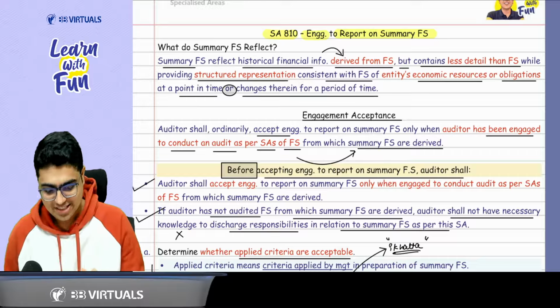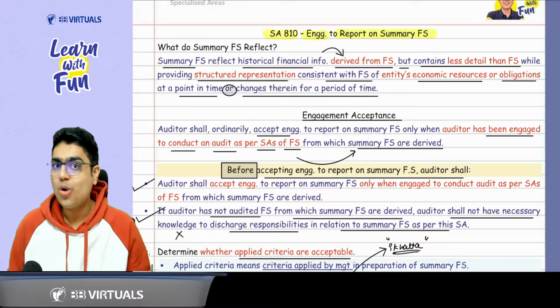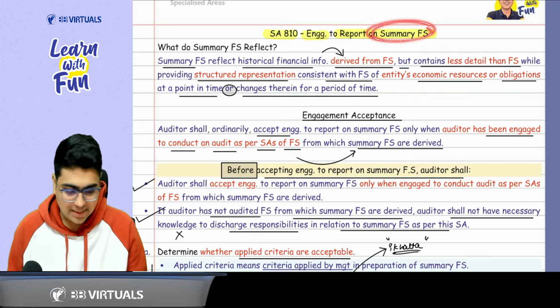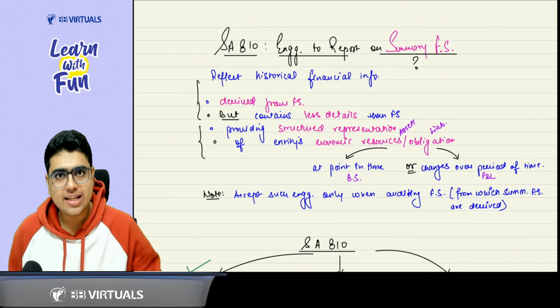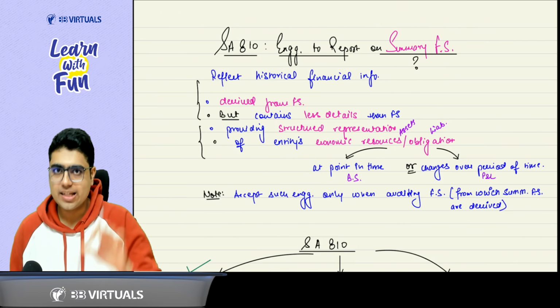Let's begin with the revision. Before we begin, to understand how to audit, we need to understand what we mean by summary financial statements. So we are going to refer to these board notes. These are available on the Telegram channel, which you can join by the link in the description.